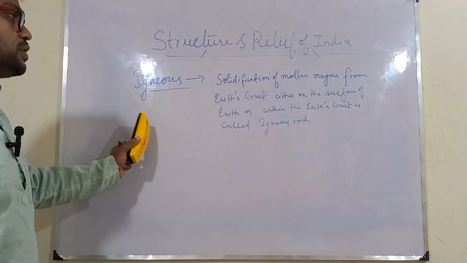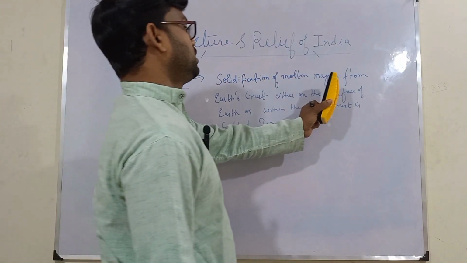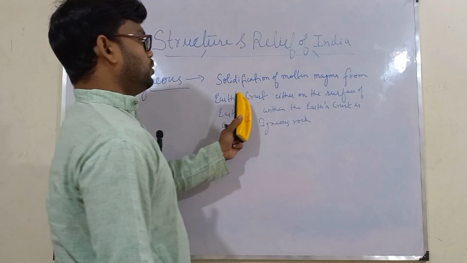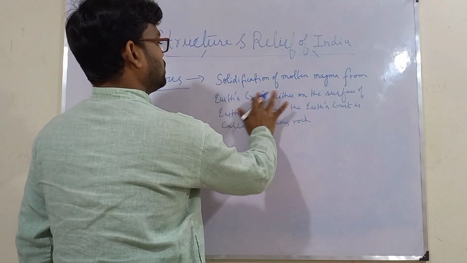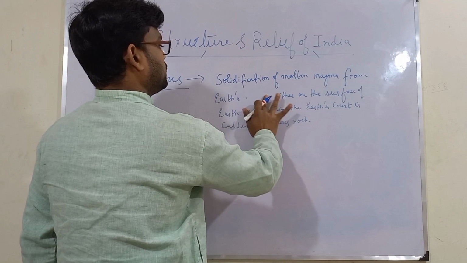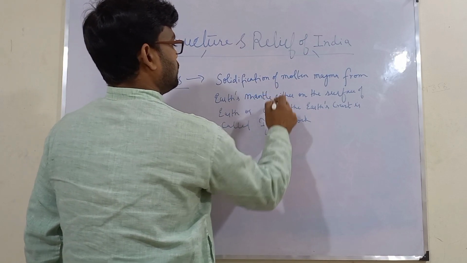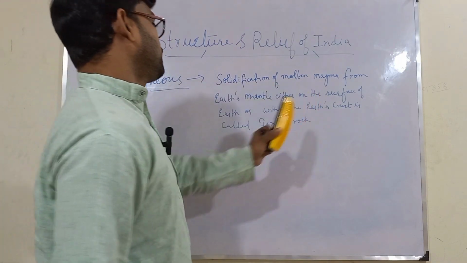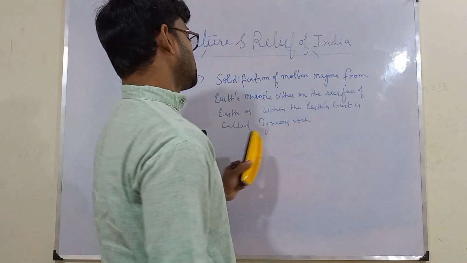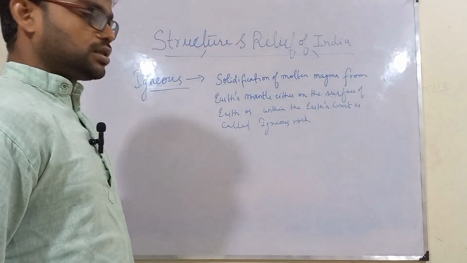So note down the definition for igneous rock: solidification of molten magma from the earth. Here in place of crust you can write from the earth's mantle. From the earth's mantle, either on the surface of the earth or within the earth crust, is called igneous rock.